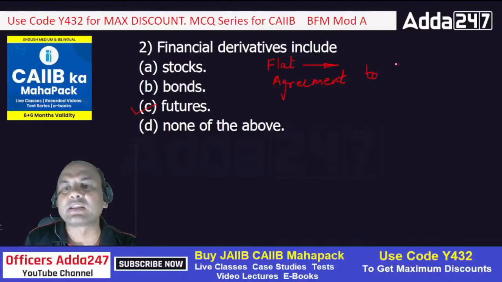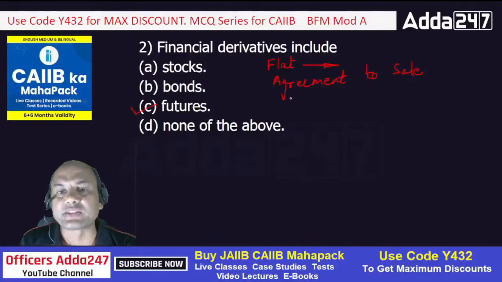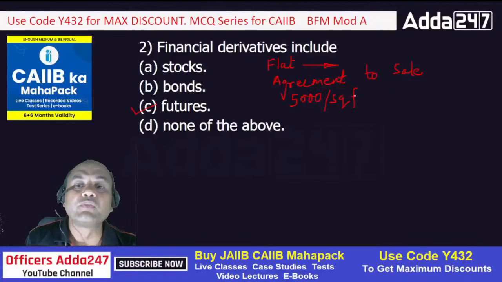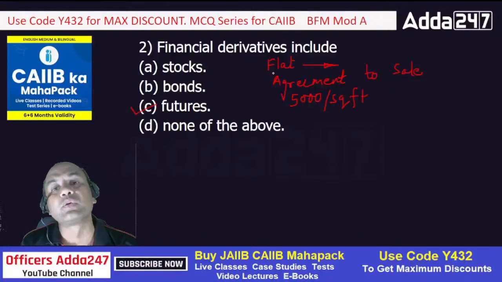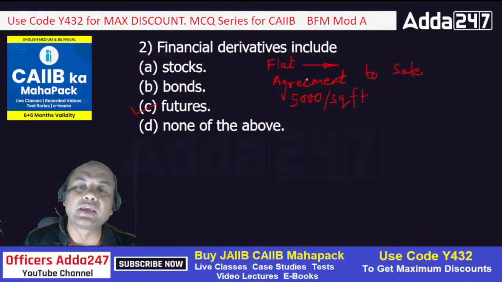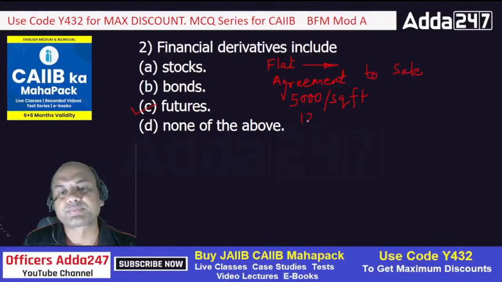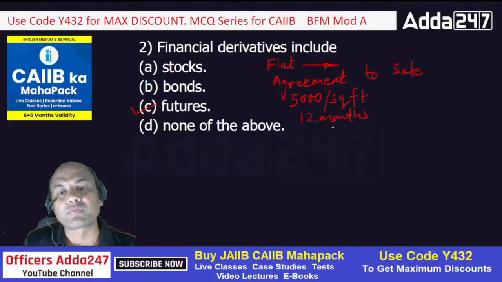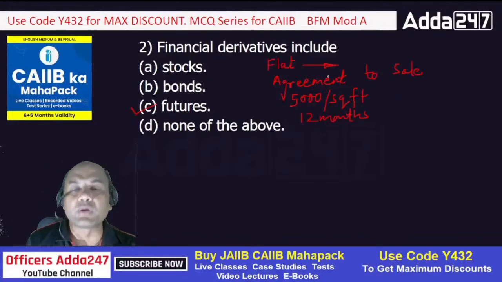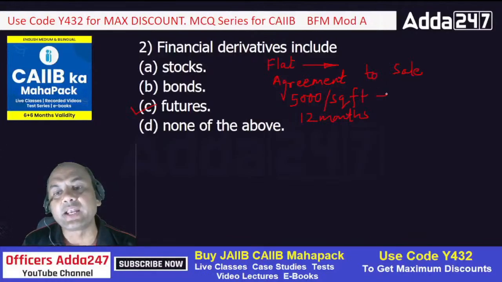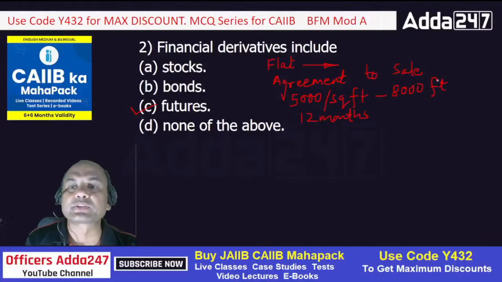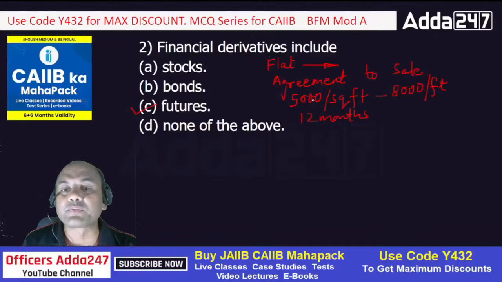What does that agreement to sell tell you? It tells you that you are buying that flat at, let's say, 5,000 rupees per square feet. This is the rate I am fixing in this agreement to sell, and I write that I will be giving the builder the money in the next 12 months. So I am fixing the rate at 5,000 rupees per square feet for up to 12 months. If tomorrow this rate goes from 5,000 to 8,000 per square feet in 1 year, it may happen, the developer will still have to sell to me at 5,000 only.